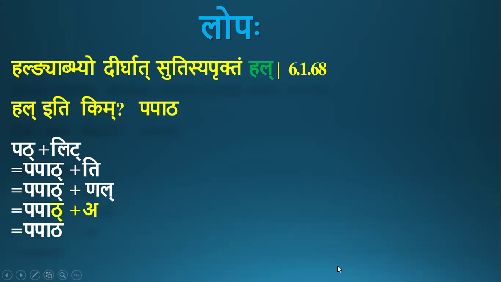This is about the sutra. Hal gnabhyo dirgha sutyapruktam hal. The halanta words, gni pratyayanta words or apratyayanta words, when they are followed by su, ti or si pratyayas in aprukta forms, then the hal form of them gets deleted. This is the meaning of this sutra.